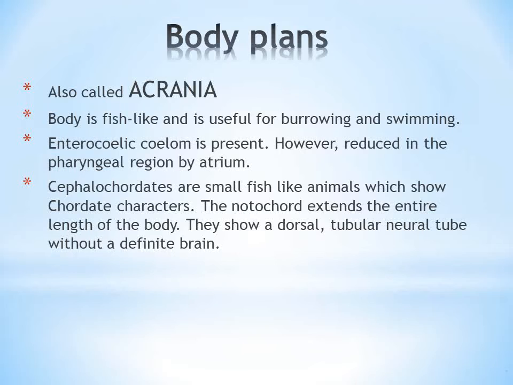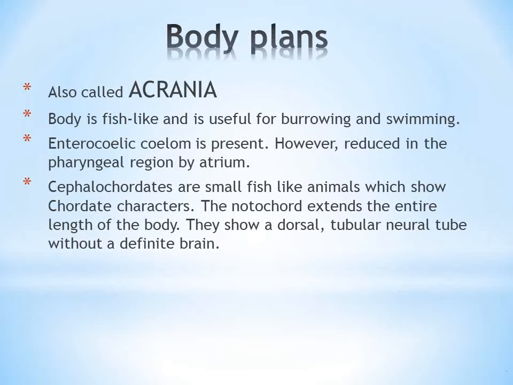As I told you in the second point, cephalochordates look like a small fish, which shows all the advanced chordate characters. They have the presence of notochord, which extends the entire length of the body. They show the dorsal tubular neural tube without any definite brain.